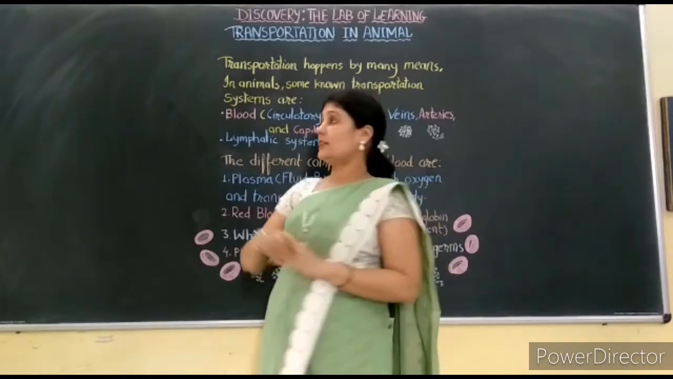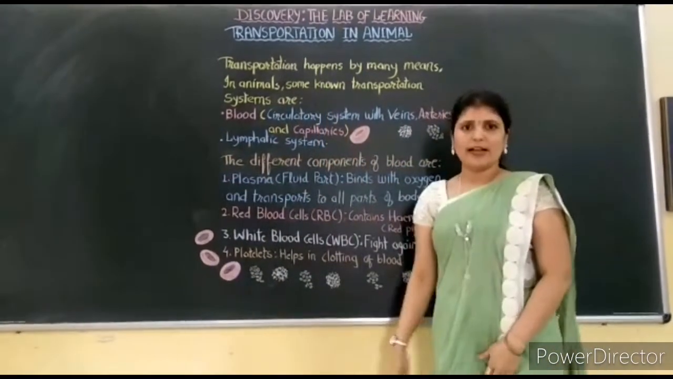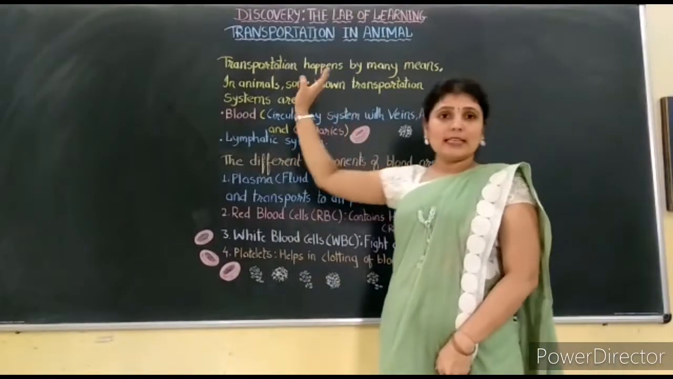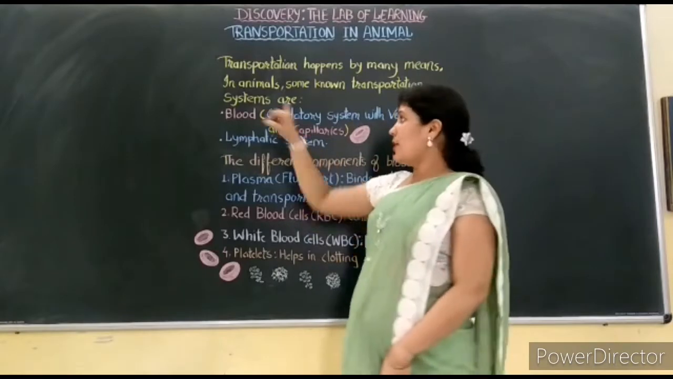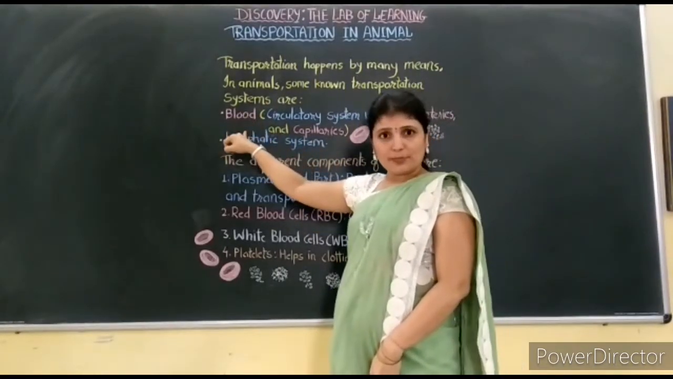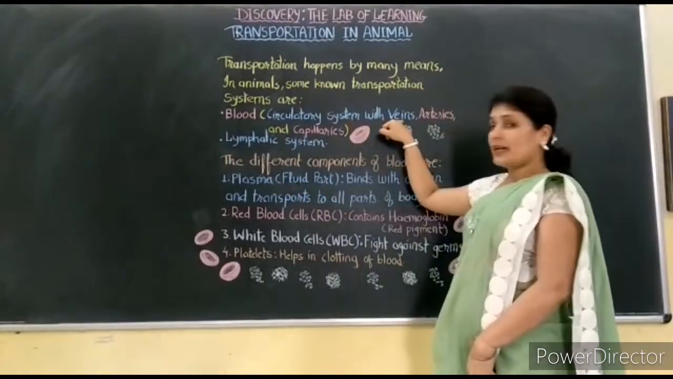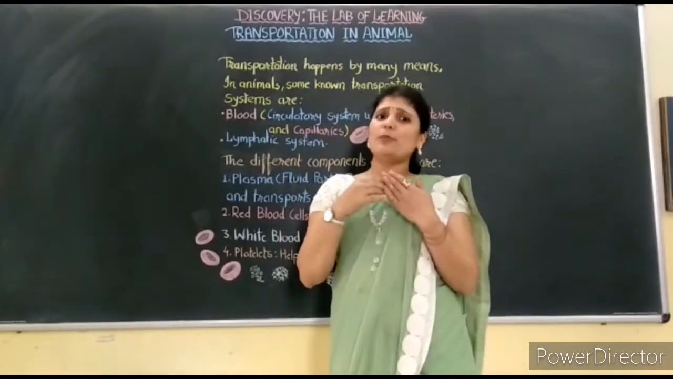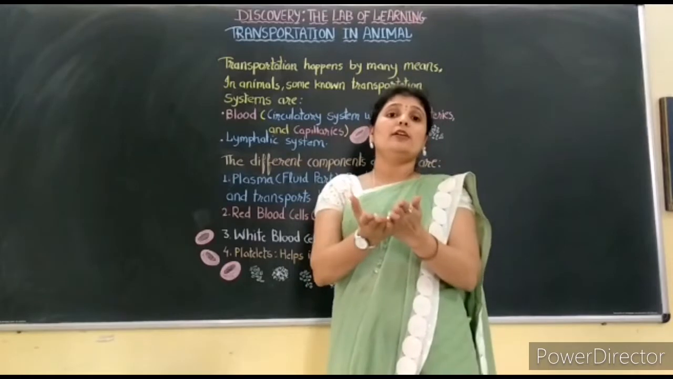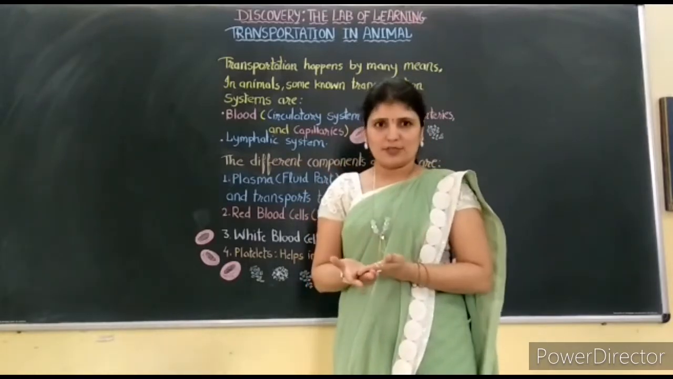Let us first discuss the transportation in animals, right? You know very well that in animals there is a circulatory system which transports blood, and for this purpose there are veins in our body, there are arteries and there are capillaries. You must have learned about this in detail whenever you have learned about the different types of systems, right?